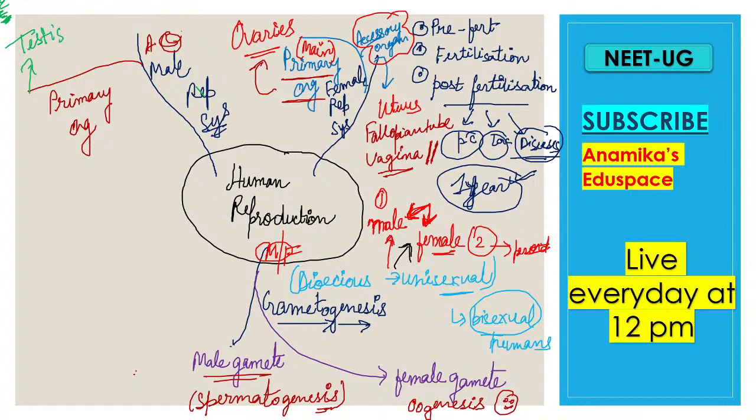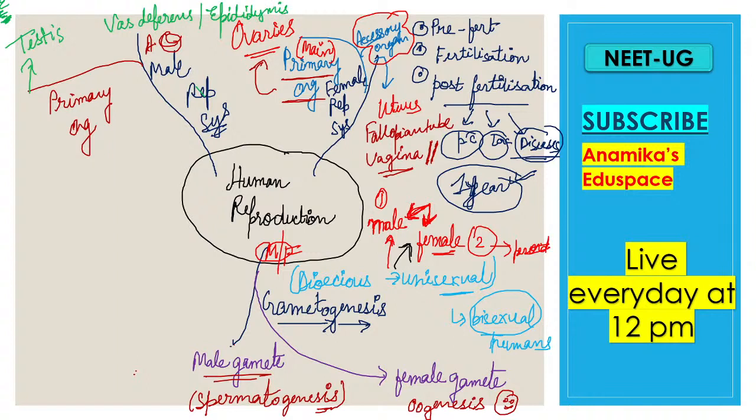The accessory organs which help are your vas deferens, and along with the vas deferens, another thing is the epididymis.